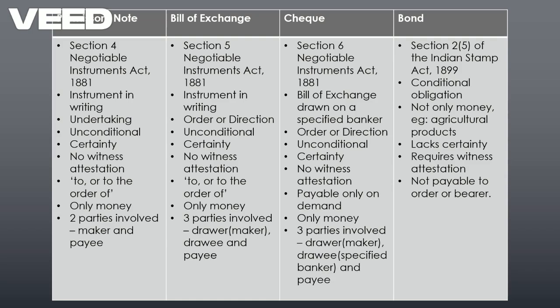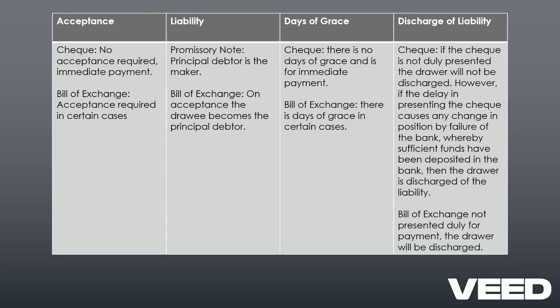Further, any instrument so attested whereby a person obliges himself to deliver grain or other agricultural produce to another. So, when it comes to bond, it is not necessary to oblige oneself to give money; it can be other products too. So, that is the difference between promissory note, bill of exchange, check, and bond.